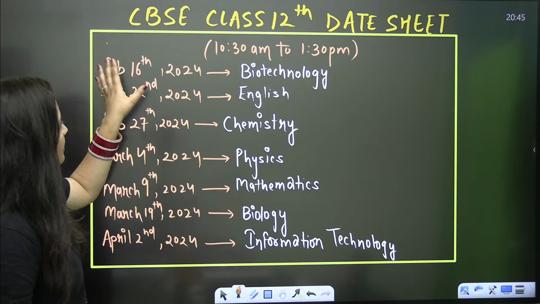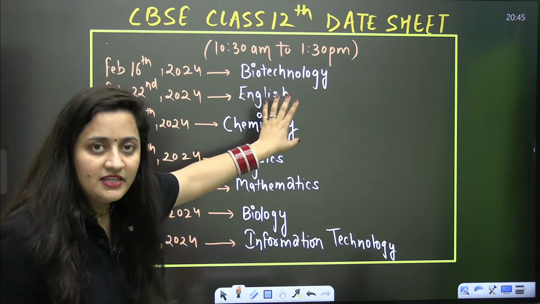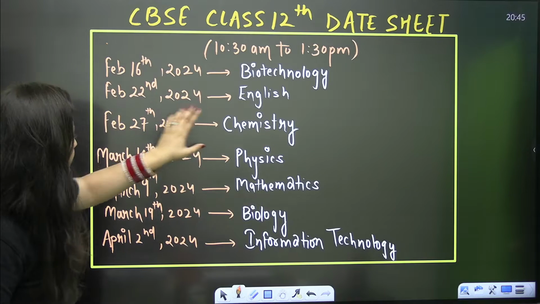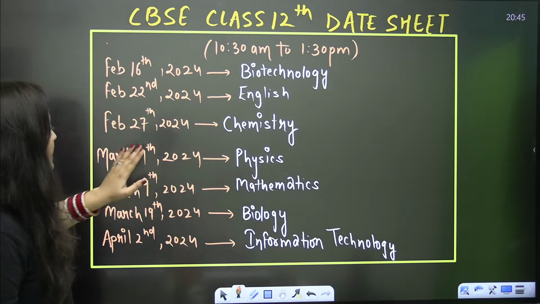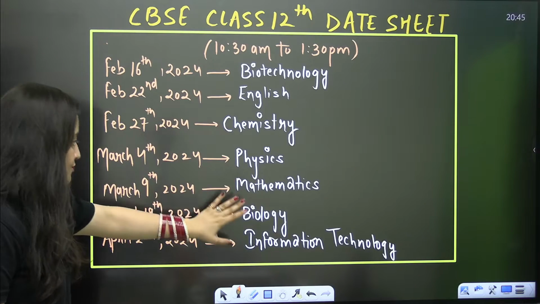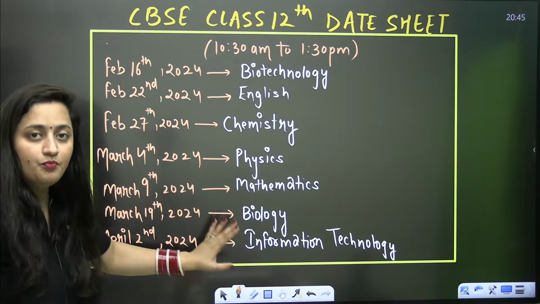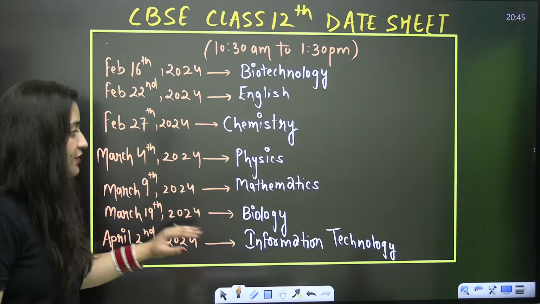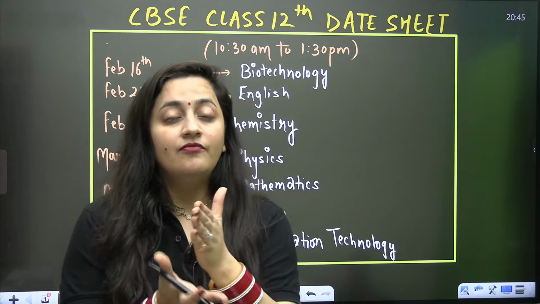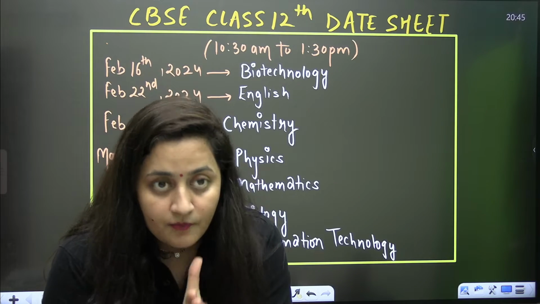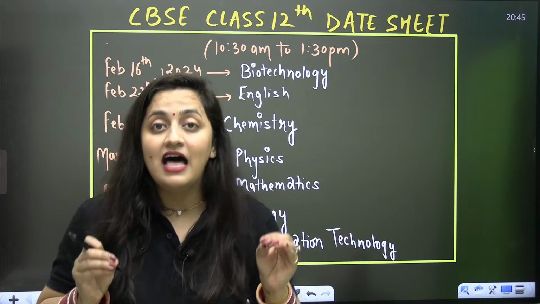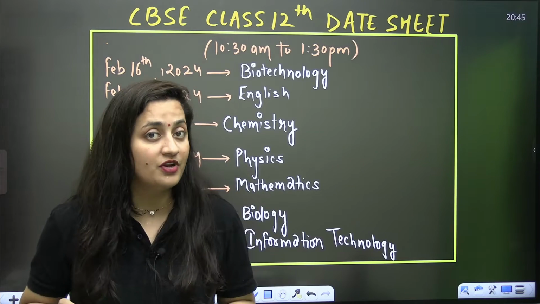On 16th of February there will be the exam of biotechnology, 22nd February English, 27th February chemistry, 4th of March physics, 9th of March mathematics, 19th March biology, and 2nd April information technology. So here you can see the date sheet. Basically from the February month your exams are going to start. Now it's high time to start your preparation properly.